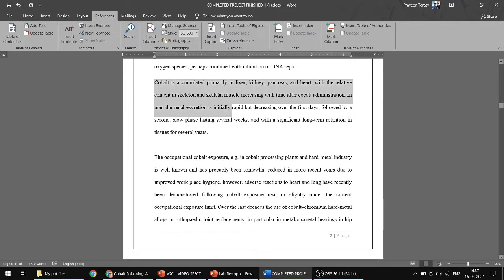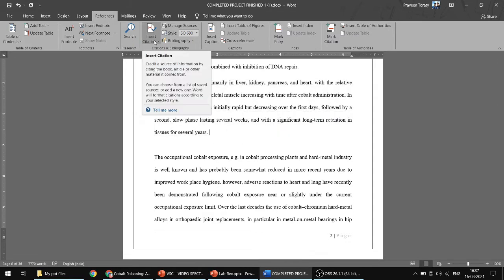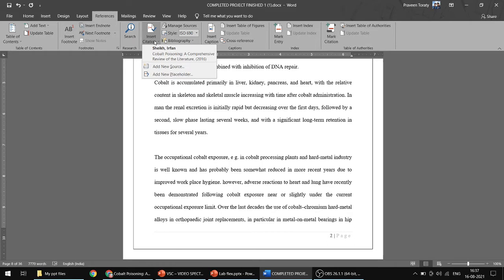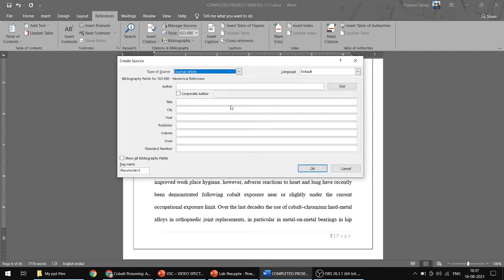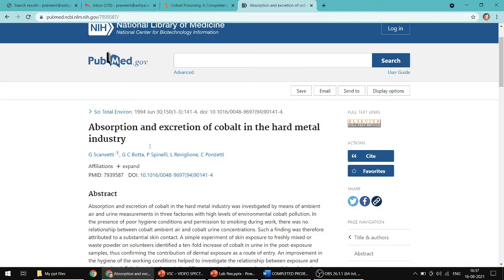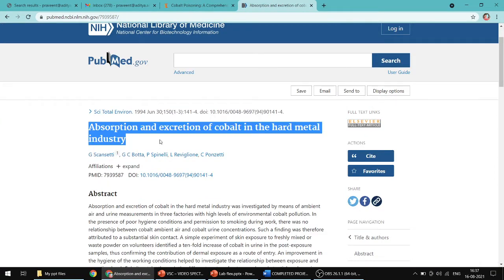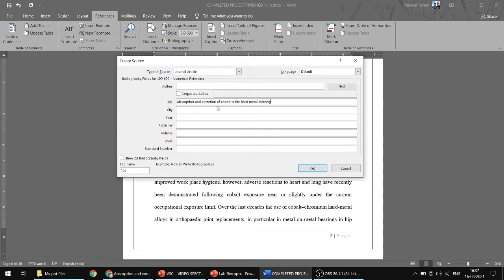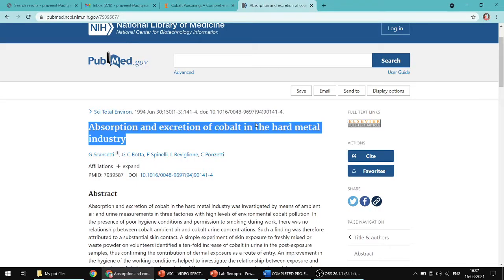This particular part is taken from a different journal. I will add a citation for this also, you just observe what I am doing. If you mention the citations, you will get the list of all citations in this. So this is Sheikh Irfan, you got this one in this list. Now you add one more, add new source. Okay, for this new source I will add this one, this is the title.